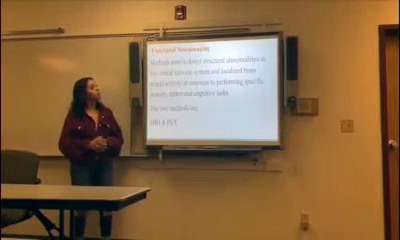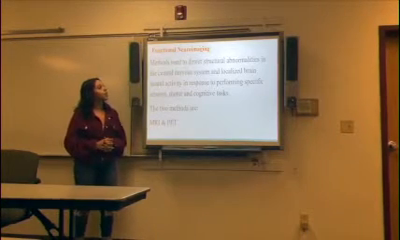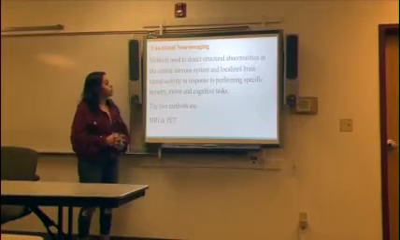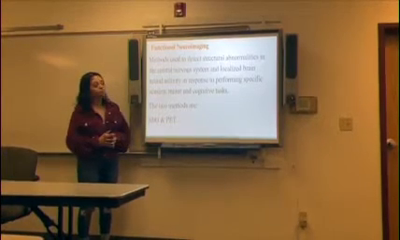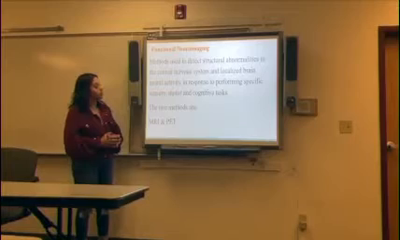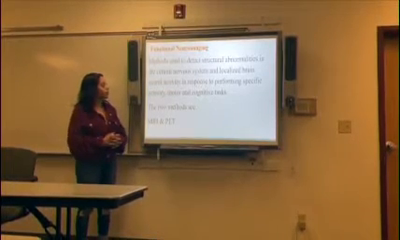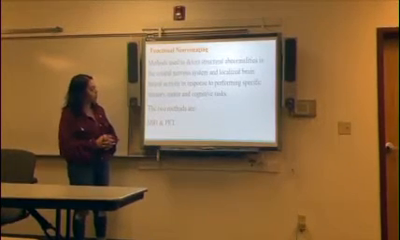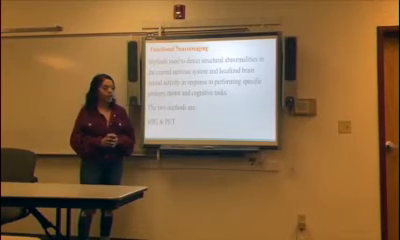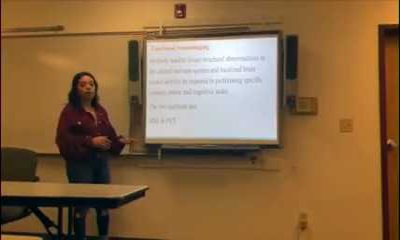Now we're going to talk about functional neuroimaging. Functional neuroimaging are methods that are used to detect structural abnormalities in the central nervous system and localized brain neural activity in response to performing specific sensory, motor, and cognitive tasks. The two methods are MRI and PET.